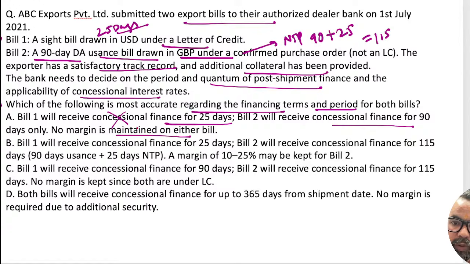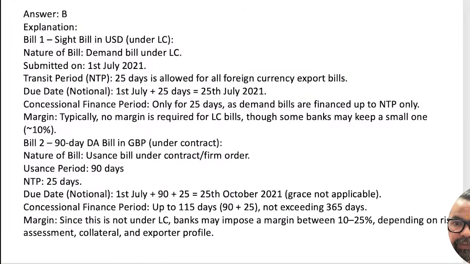The first one is wrong. Bill one receives 25 days and bill two 115 days, with a margin of 10 to 25% kept. So far this is the correct statement. 90 days is wrong, and both options with 10 are wrong. So option B should be the right answer.